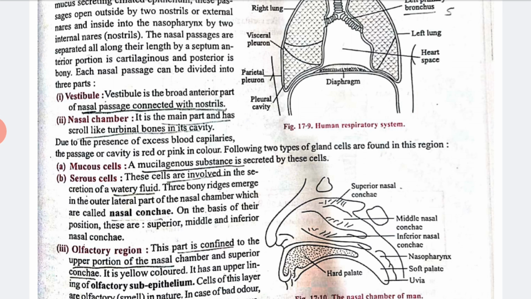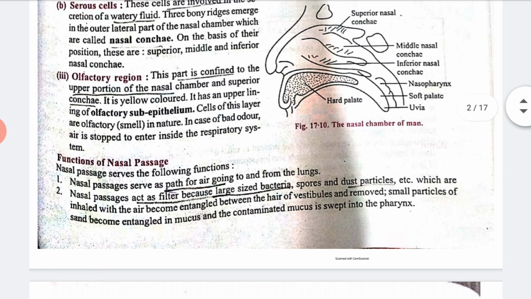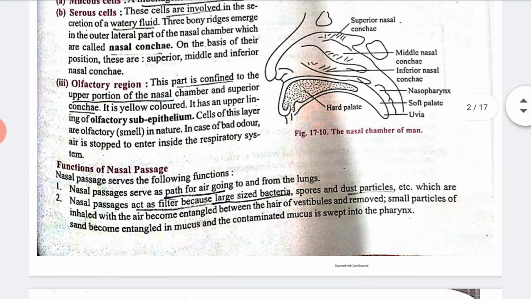And next we have the olfactory region. This part is confined to the upper portion of the nasal chamber and the superior concha. It is yellow in color. It has an unpaired lining of olfactory and subepithelium. It is shown here, you can see in the picture in your book.